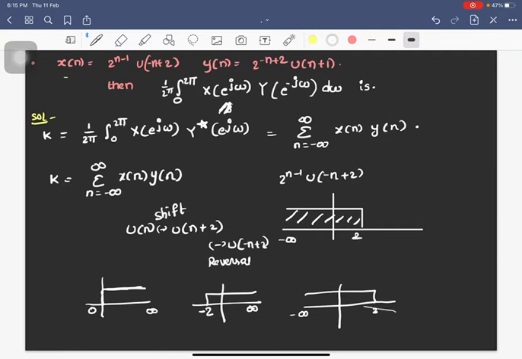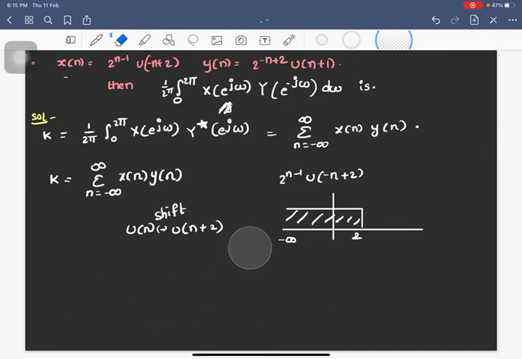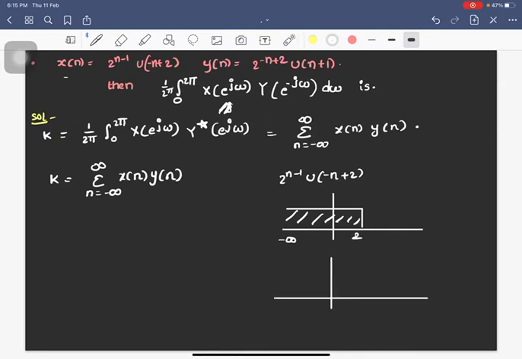Therefore, the range of x of n is from minus infinity to 2. Similarly, the range of y of n is from minus 1 to infinity, because it is u of n plus 1. See, I am not sketching the signals x of n and y of n.